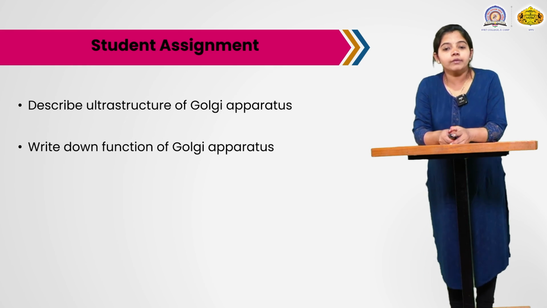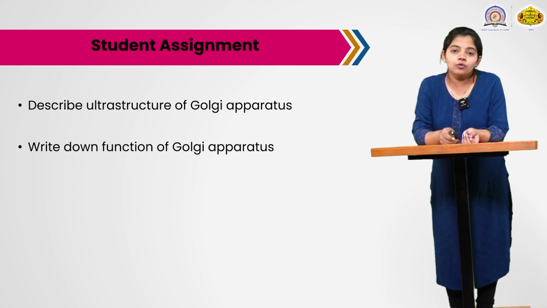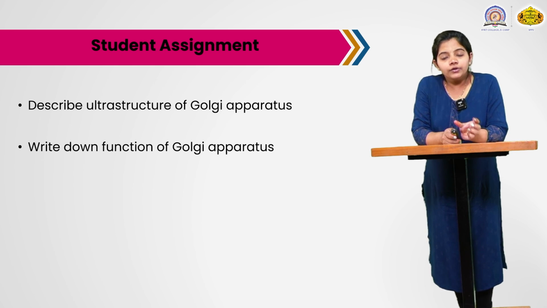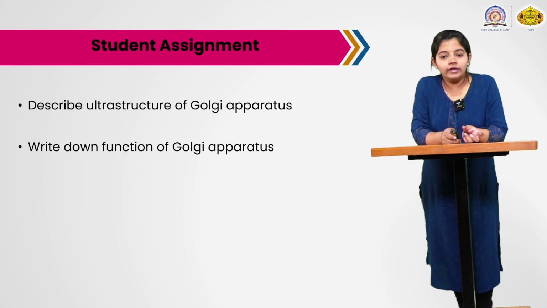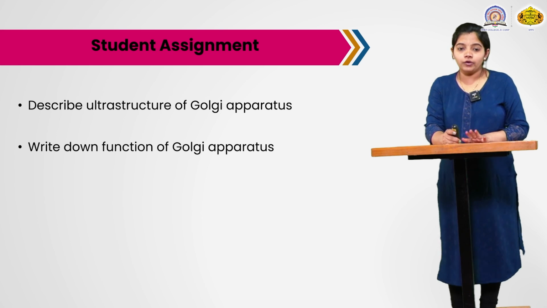Now, the assignment for students: describe the ultrastructure of the Golgi apparatus with a detailed diagram and explanation, including cisternae, tubules, and vesicles. Also write some important introduction of the Golgi apparatus: what is the Golgi apparatus, what is the exact number in plants and animals, and where it is present, in prokaryotic or eukaryotic cells.